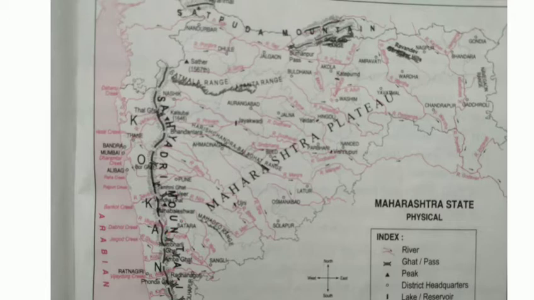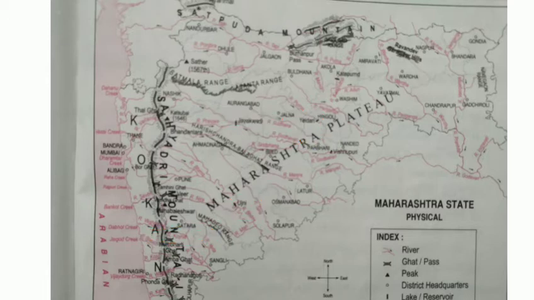Now coming to the 9th question, find the ranges which originate in the Sahyadri mountain and spread to the east. Write their names. See, the Harishchandra Balaghat range and Mahadev range originate in the Sahyadri mountain and spread to the east. Now coming to the 10th question. Which are the important dams shown on the map? See, the Koyna, Jaikwadi, Ujni and Yeldari are the important dams shown on the map.